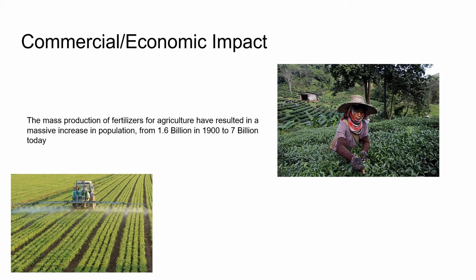Approximately half the protein in today's humans originates with nitrogen through the Haber-Bosch process. And the Haber-Bosch process now produces 450 million tons of nitrogen fertilizer per year. About 3 to 5% of the world's natural gas supply is consumed in the Haber-Bosch process. And when combined with pesticides, thanks to this process, agricultural productivity has quadrupled over the course of the 20th century.